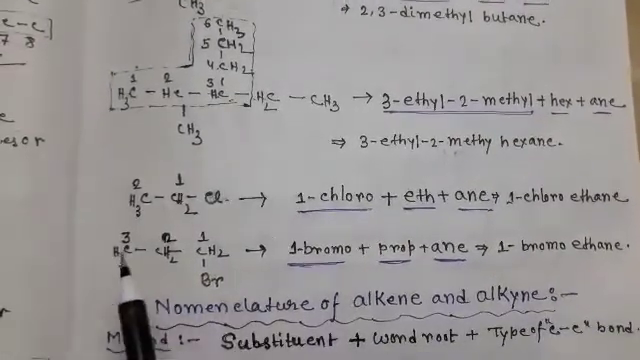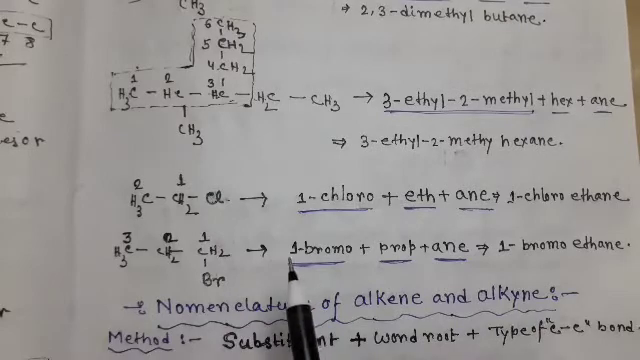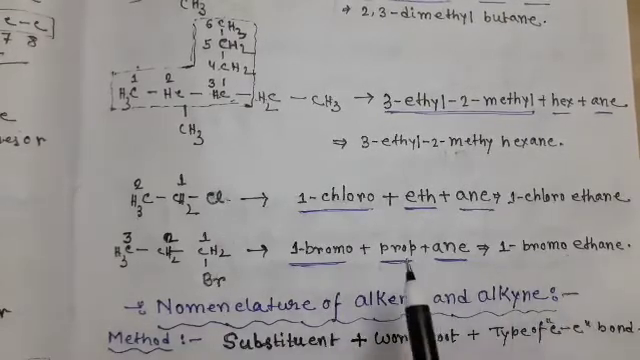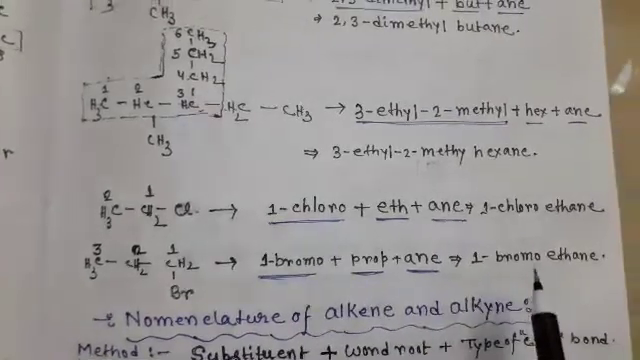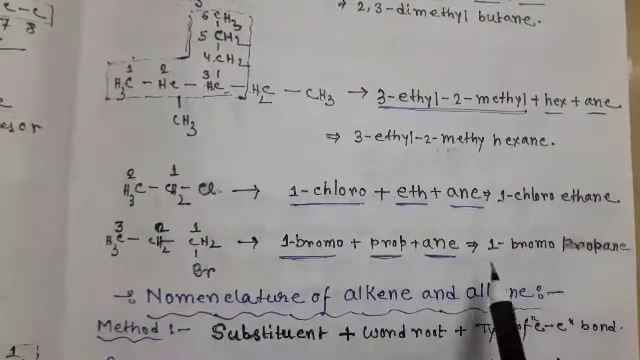Here 3 carbons as the main chain, that is why prop, and 1 substituent, that is bromine at position 1, that is why 1-bromo, prop, ane. The name is 1-bromopropane. Here it is propane, not ethane. So the name is 1-bromopropane.